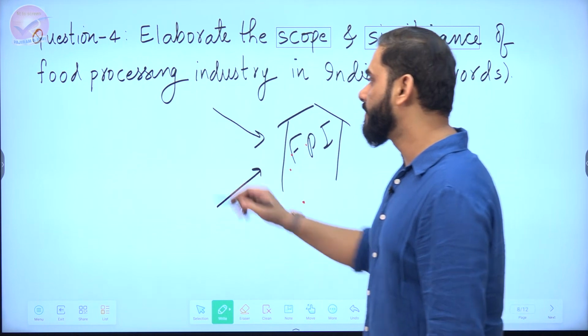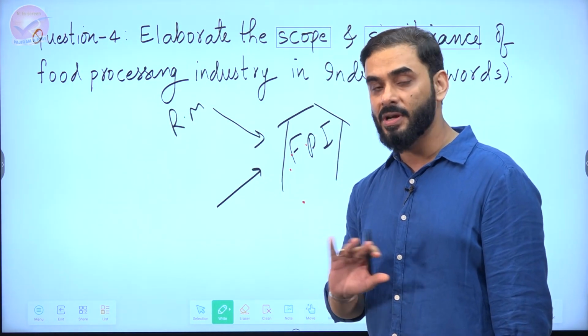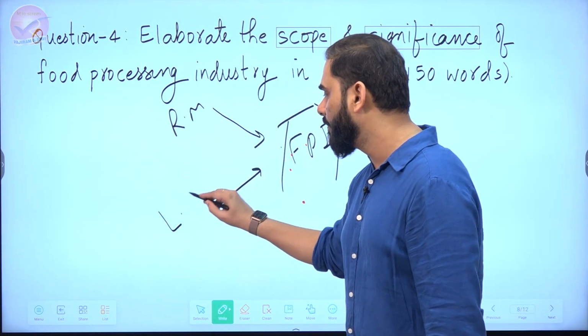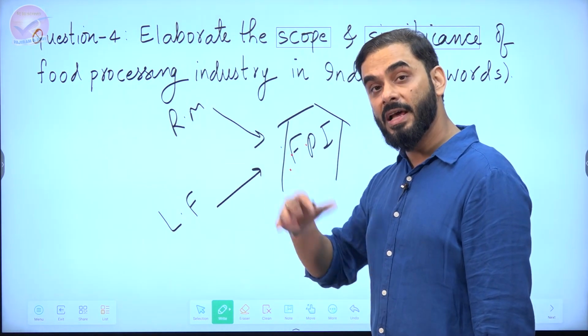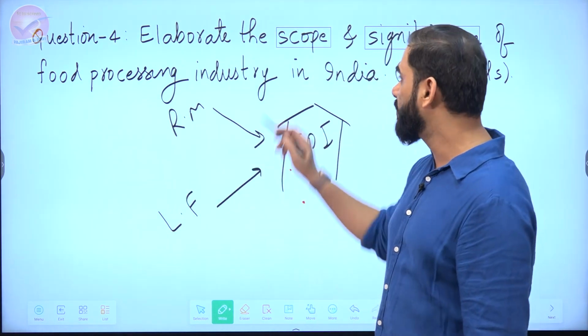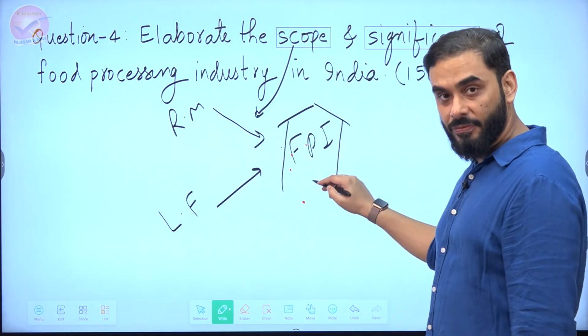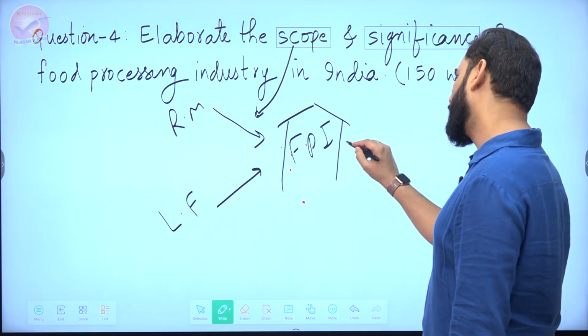I can give you some examples. Like India has raw material. We have a lot of tomatoes, potatoes, onions, rice, wheat, cereals. So raw material is available. Similarly, labor force is available. So what are those factors which will help us to have a food processing industry? That's called scope. Now, once we have a food processing industry, what are the advantages that India will get out of it is called significance.